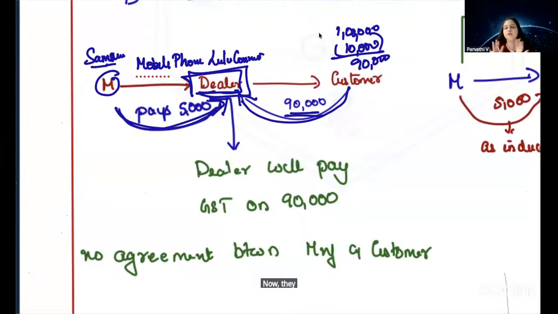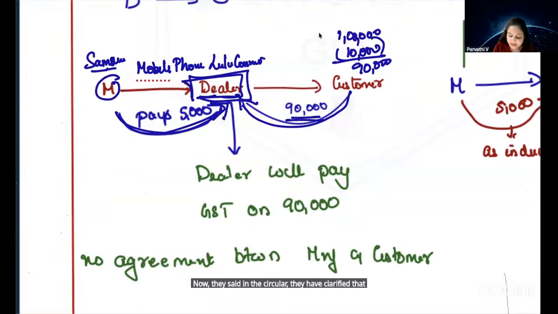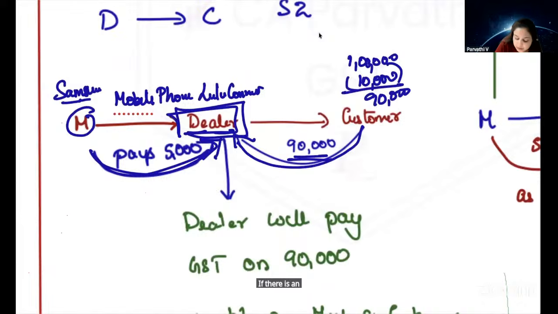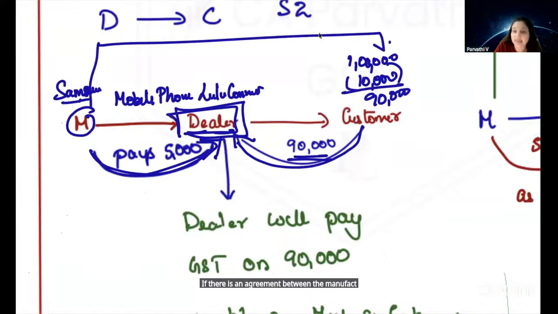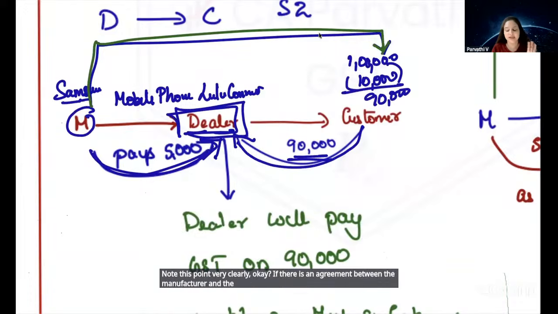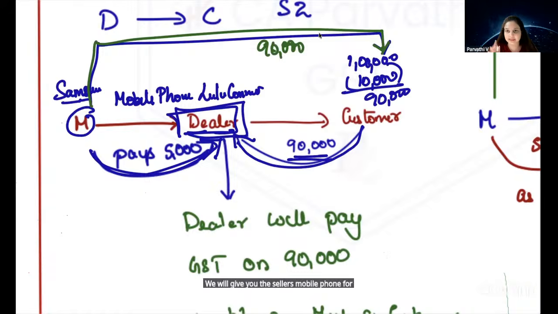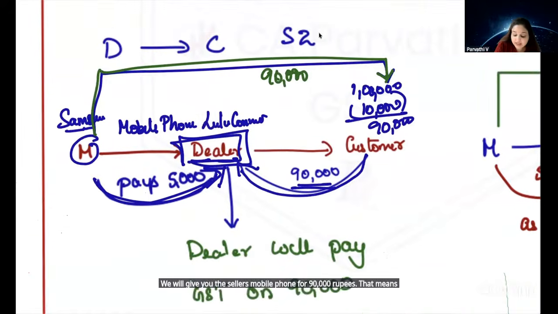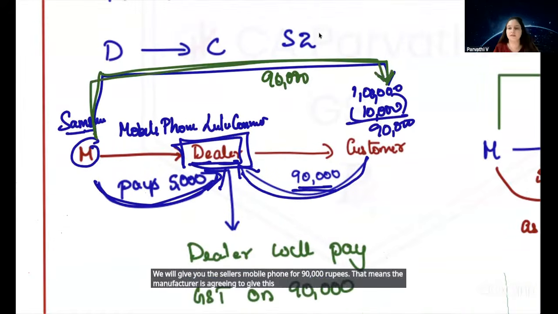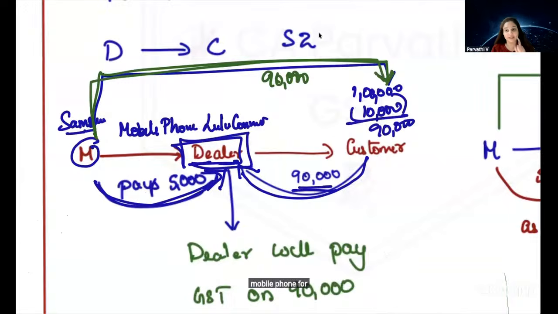Now they have clarified in the circular that if there is an agreement between the manufacturer and the customer, note this point very clearly, okay? If there is an agreement between the manufacturer and the customer saying that we will sell this mobile phone for 90,000 rupees, that means the manufacturer is agreeing to give this mobile phone for 90,000 rupees instead of 1 lakh rupees.